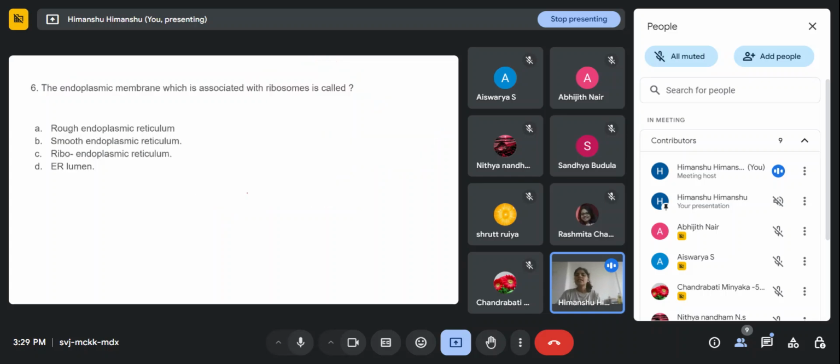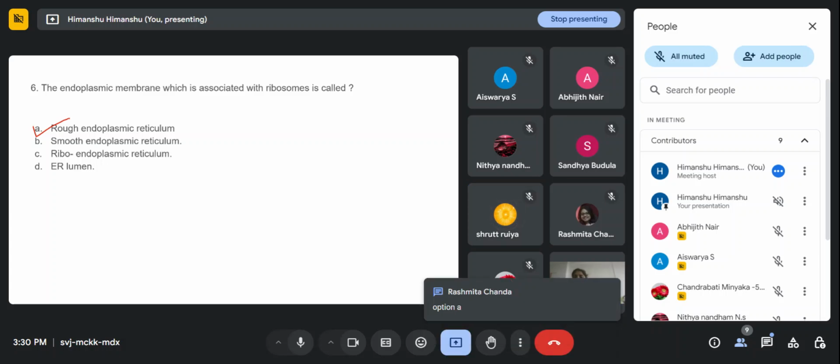The next question: the endoplasmic membrane which is associated with ribosomes is called: option A is rough endoplasmic reticulum, option B is smooth, option C is riboendoplasmic reticulum, and option D is ER lumen. Option A, ma'am. Okay. Anyone else? A, ma'am. Okay.